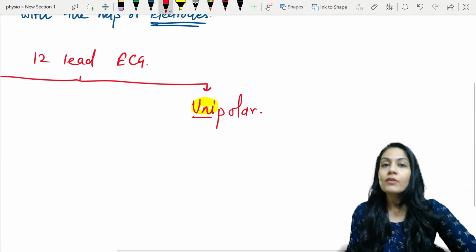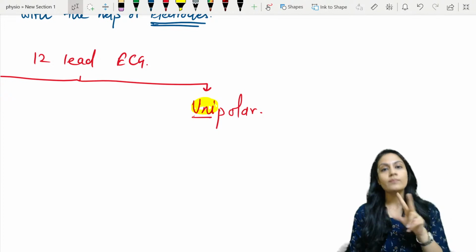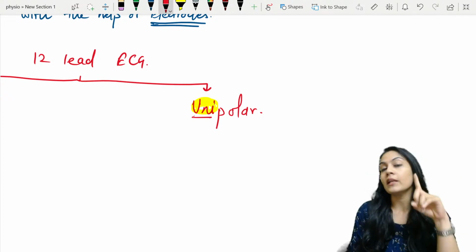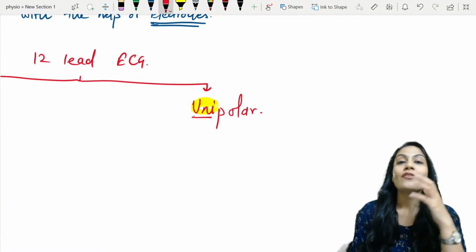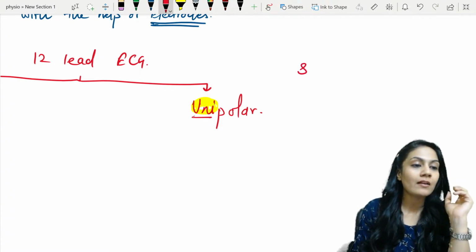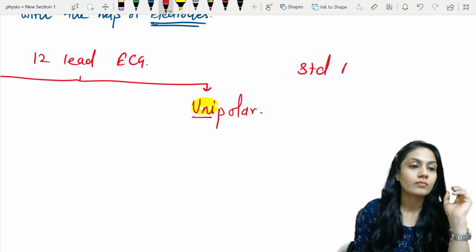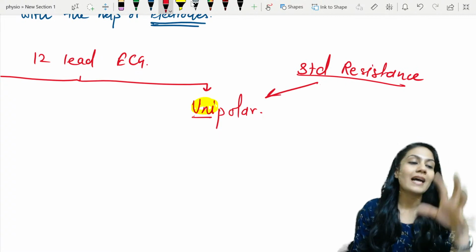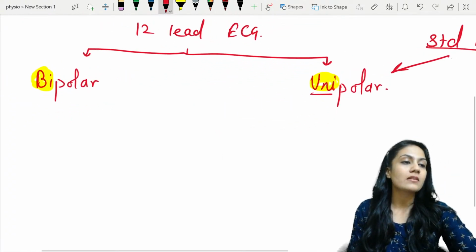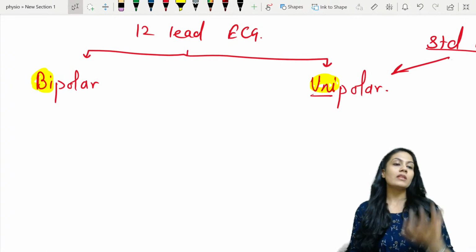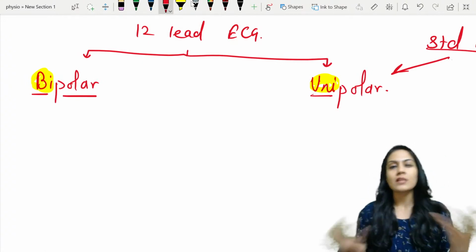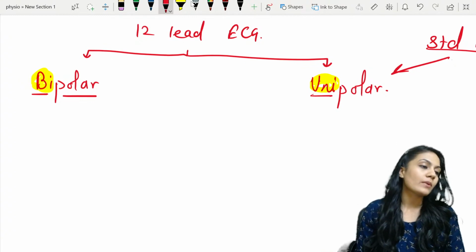If you want to differentiate anything, you need two poles, right? Then only you can differentiate. But if I'm saying there is only one electrode, how can I differentiate? We attach a standard resistance and we compare with that. That's how it acts as a single lead, with a single pole. Anyways, nobody is going to ask you this in the nursing exam per se, but you should know.